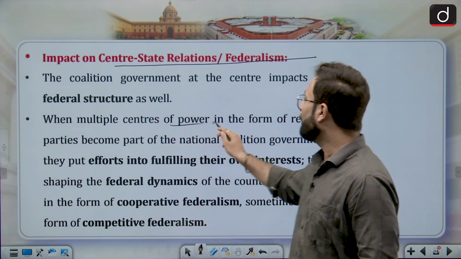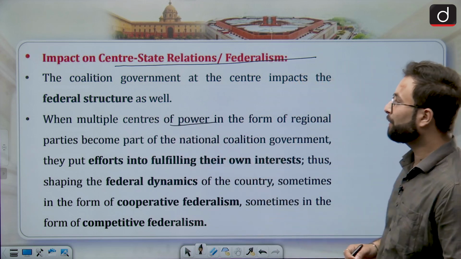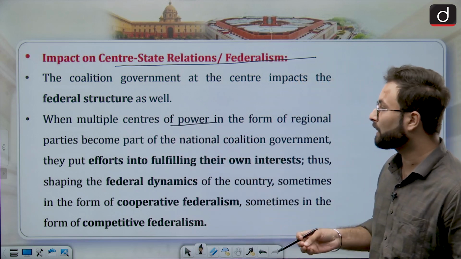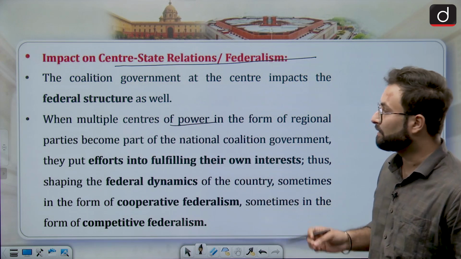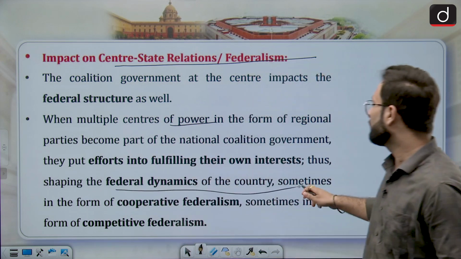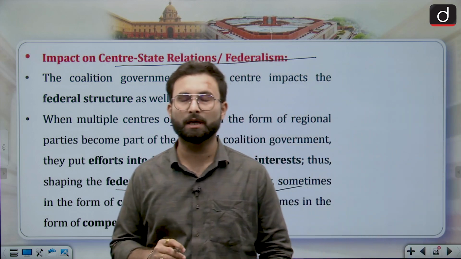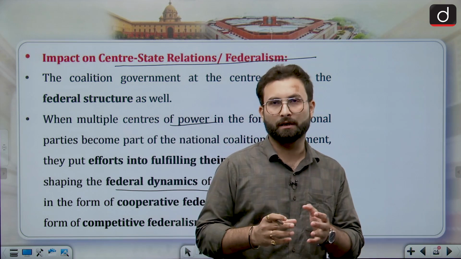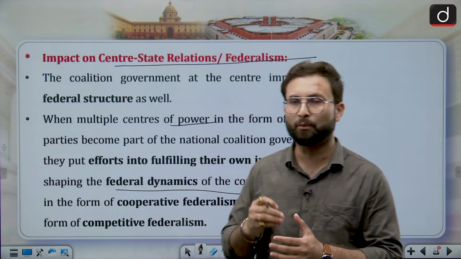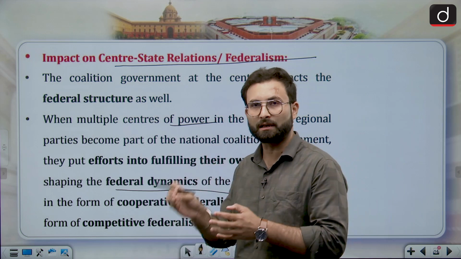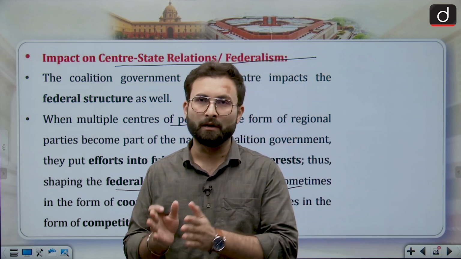When multiple centers of power in the form of regional parties become part of the national coalition government, they put efforts into fulfilling their own interests, thus shaping the federal dynamics of the country, sometimes in the form of cooperative federalism and competitive federalism. When they are supporting each other, supporting the moves by different states and the central government, that is cooperative federalism.